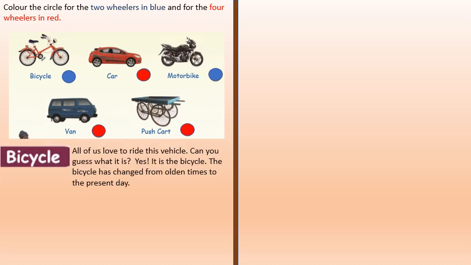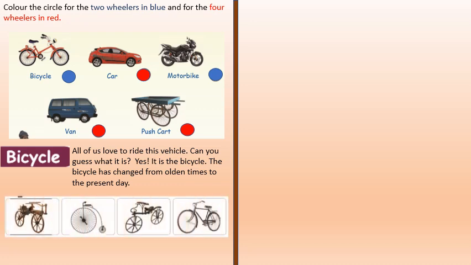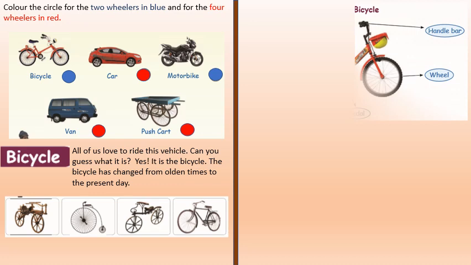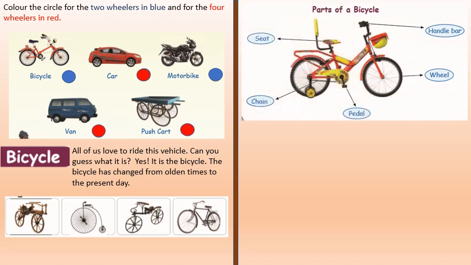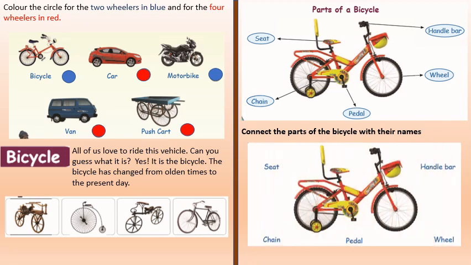Bicycle. All of us love to ride this vehicle. Can you guess what it is? Yes, it's the bicycle. The bicycle has changed from olden times to the present day. Now here are the parts of the bicycle: handlebar, wheel, pedal, chain, seat. Now here we need to connect the parts of the bicycle with their names.